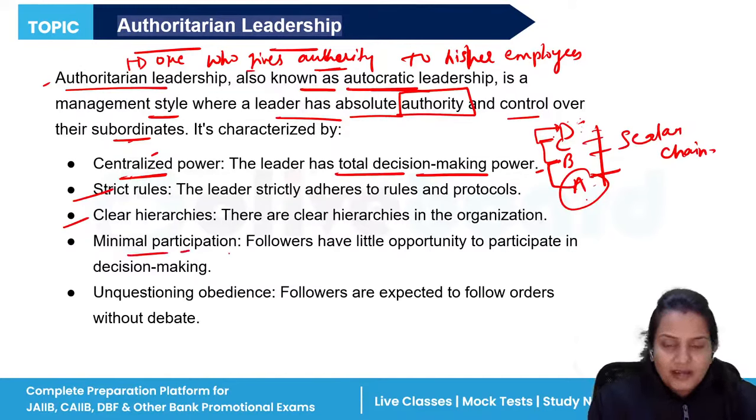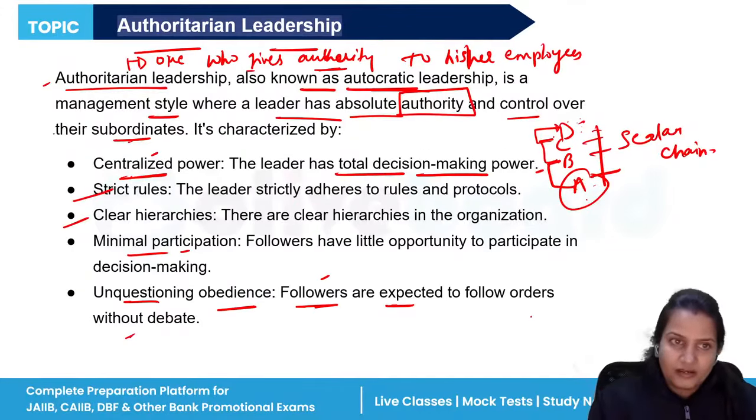Minimal participation means there should be very little participation of employees. They will not participate in the decision making. Only the leader will participate. Unquestioning obedience means followers, the employees working in the organization, are only expected to follow orders. They cannot question them or follow orders without debate. Whatever the leader has said, they have to follow that. This is the authoritarian leadership style.